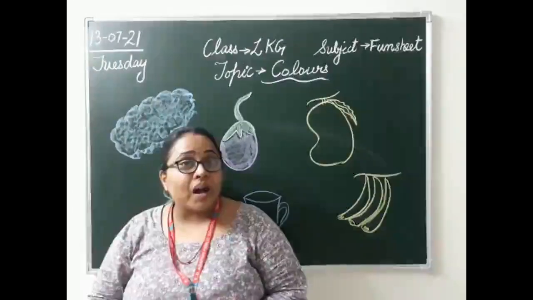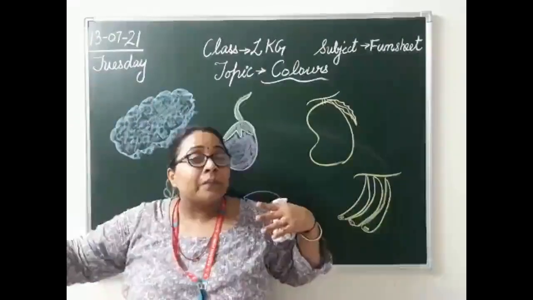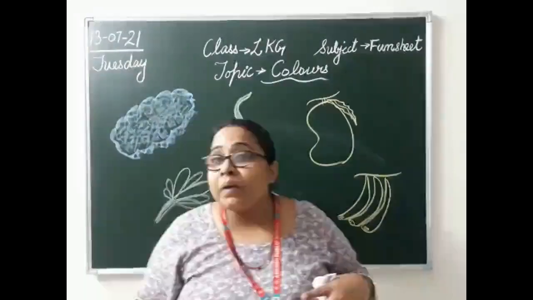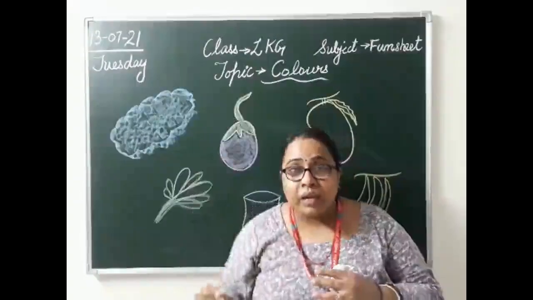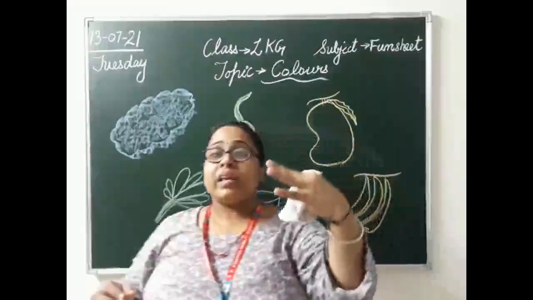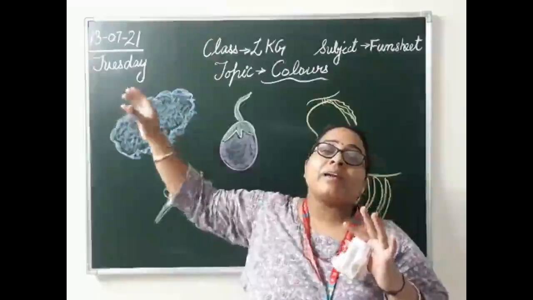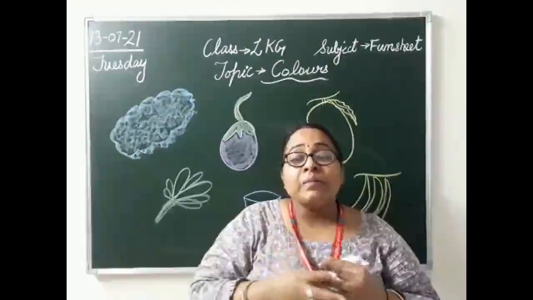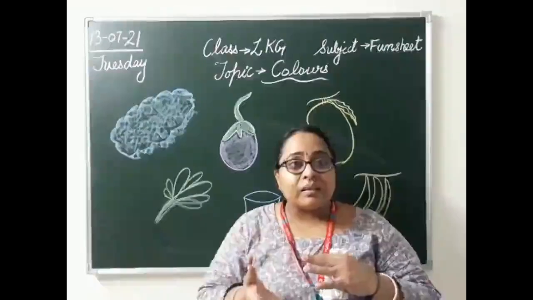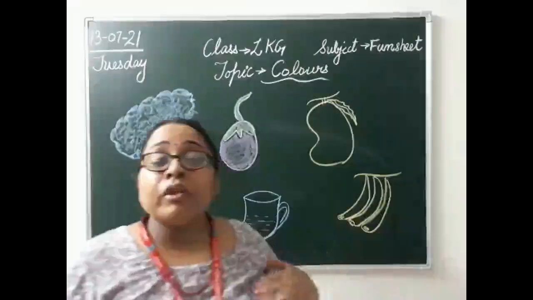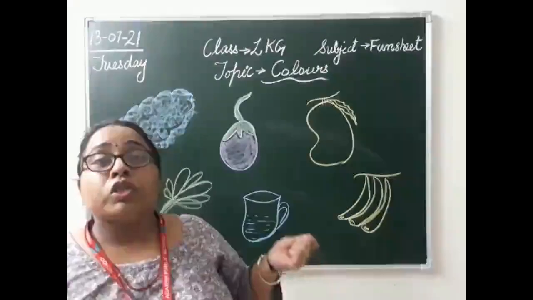And you know when this rainbow comes? It comes after the rain, where you have rain and sun together. Now the monsoon season is about to begin. So if you get a chance to see when it is raining also and even the sun is shining, just move out of your house and see a beautiful rainbow will be there in the sky. Birds, animals, clothes, whatever, everything in this world has a color, isn't it? So now even your books, your different books have different colors. Whatever food, chocolates we eat.